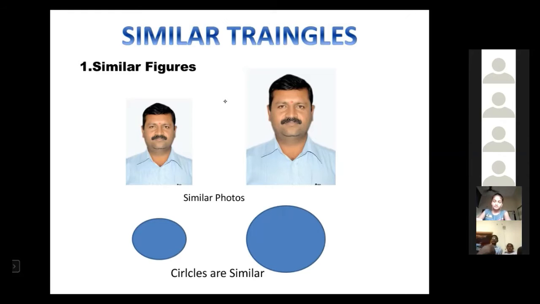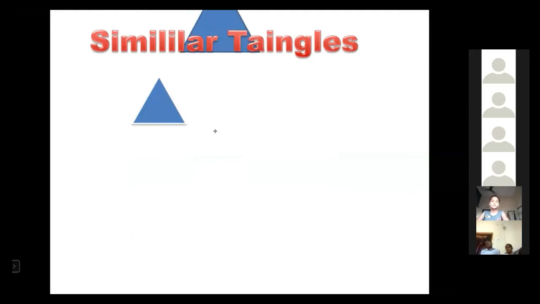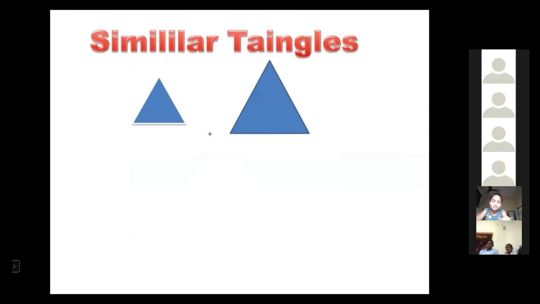Now I feel that you understood the difference between same and similar. Same means the area or the size should also be the same. Similar means the shape is similar. Okay. Now see another picture. This is a triangle. This is also another triangle. Now see, the shapes are the same. So we call these similar triangles.